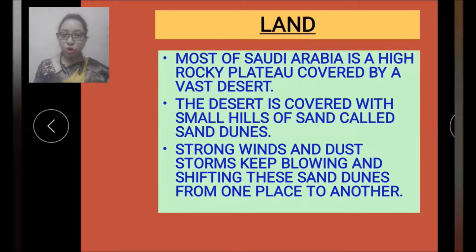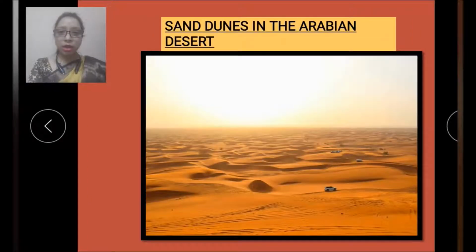So when strong wind blows, that time it shifts the sand dunes from one place to another. Now let's see next. Now here children, you can see these are sand dunes in the Arabian desert. Here you can see sand dunes and these are formed by wind.